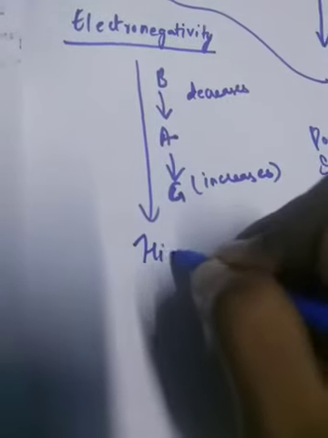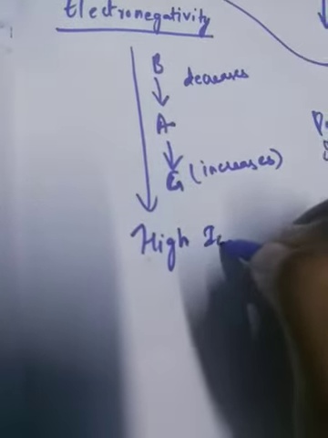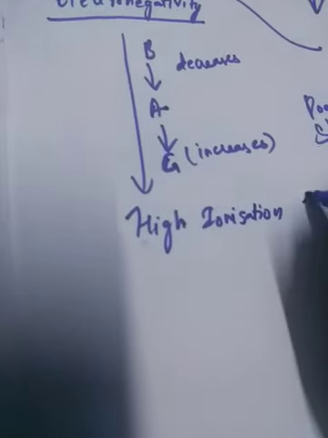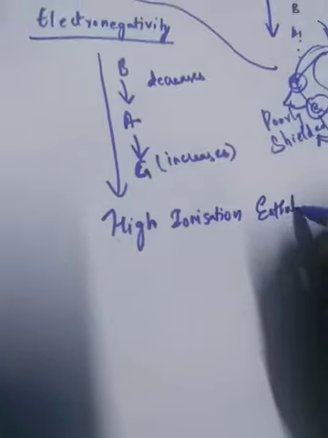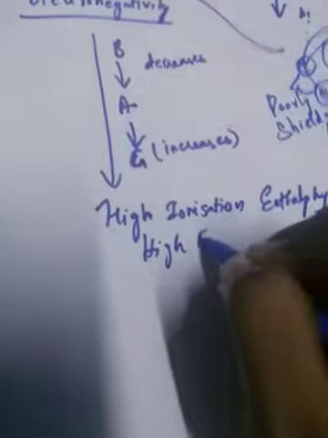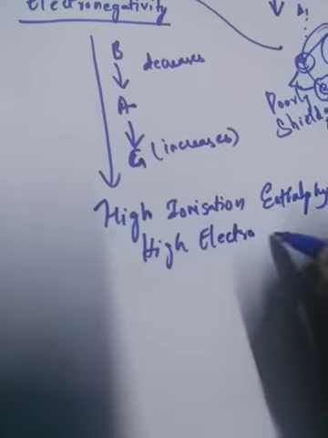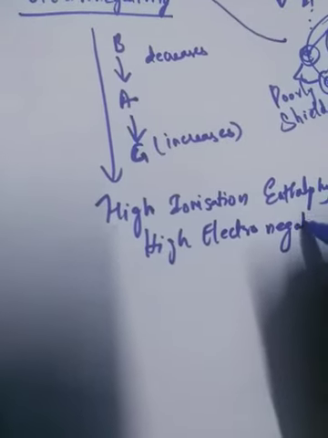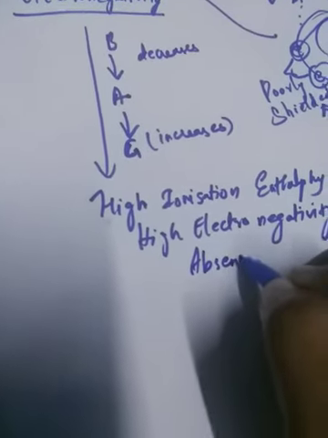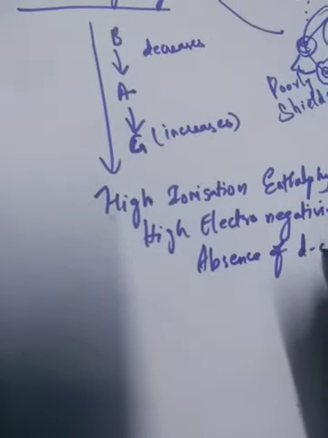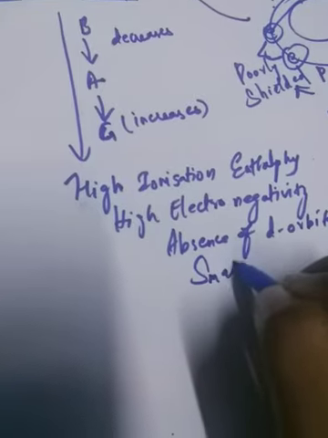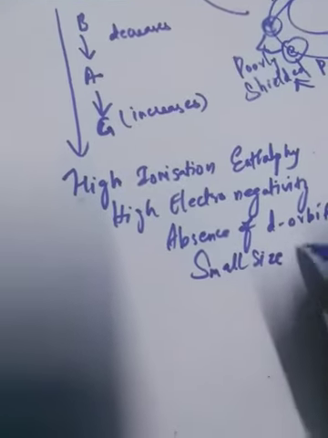I'm going to explain them again: ionization enthalpy, electronegativity, absence of d orbital, small size of the first member.